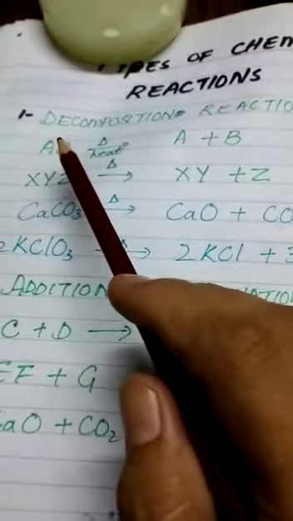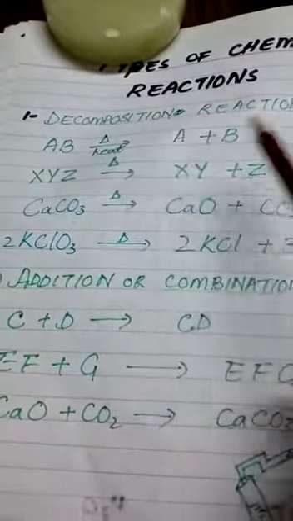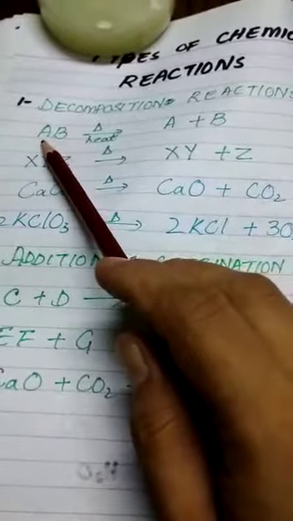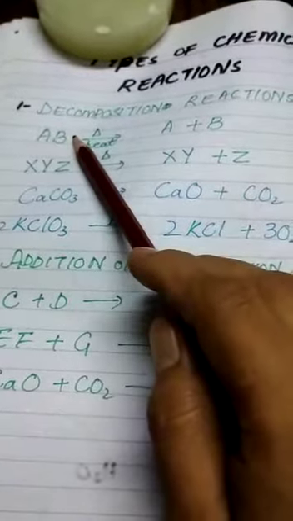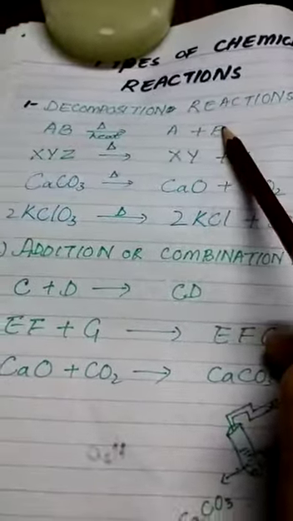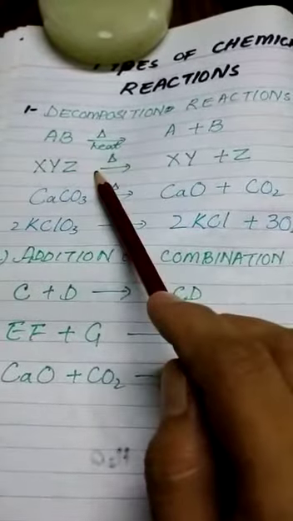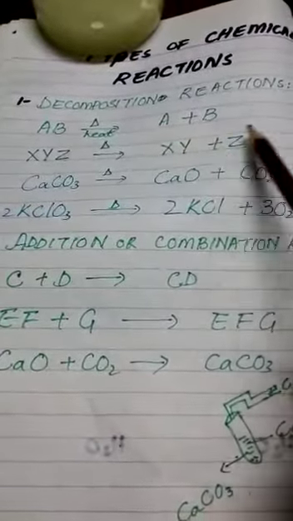A reaction in which a chemical substance breaks down to form two or more substances is a decomposition reaction. For example, AB, when we provide heat energy to this AB, it decomposes into A and B. XYZ is a substance. Suppose when we provide heat energy to XYZ, it decomposes into XY and Z.